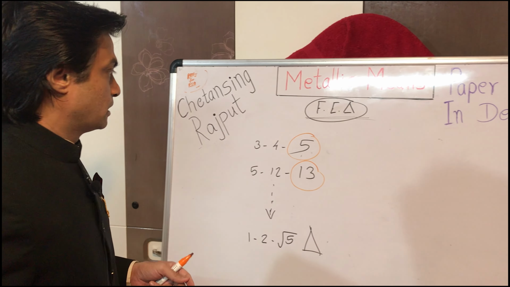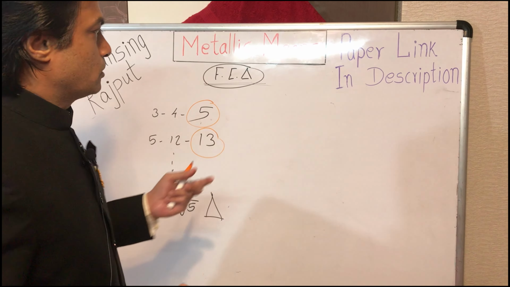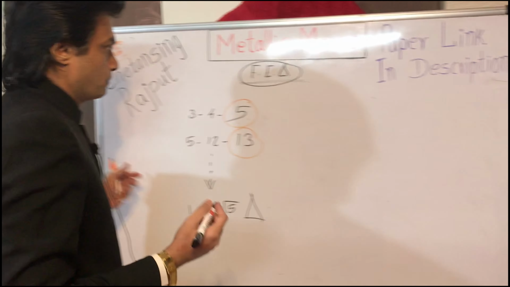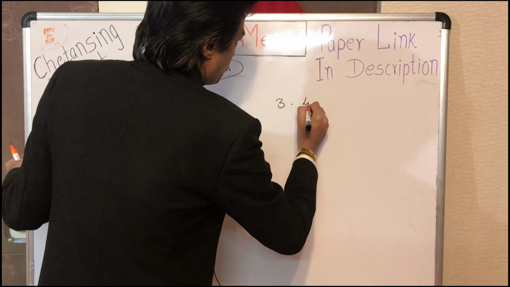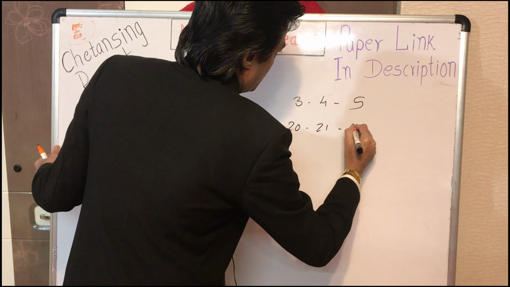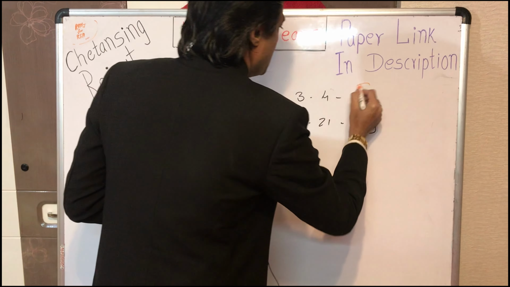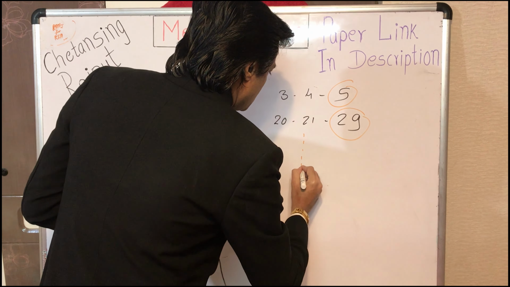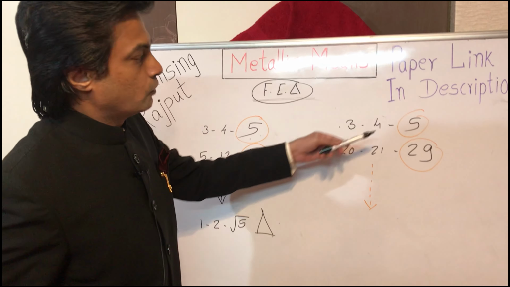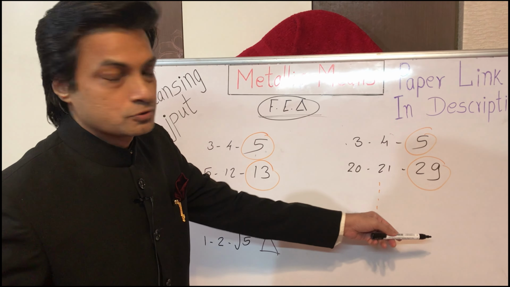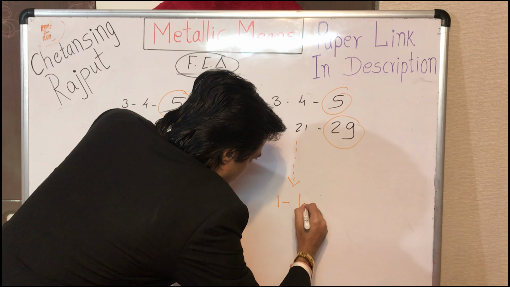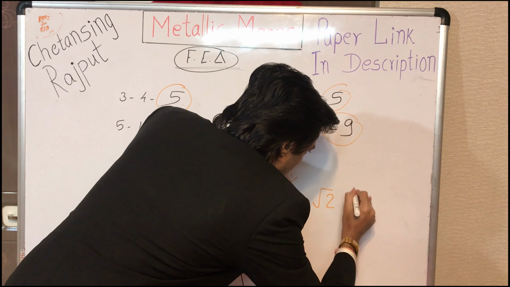Okay. Similarly, the Pythagorean triples can also be formed with alternate Pell numbers, like 3, 4 and 5, then 20, 21 and 29. These are alternate Pell numbers. And likewise, as such a series advances, the triangles so formed approach the proportions of the 1, 1, √2 triangle.